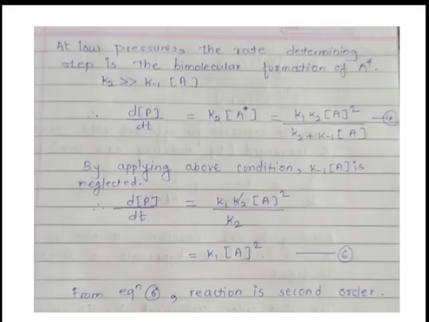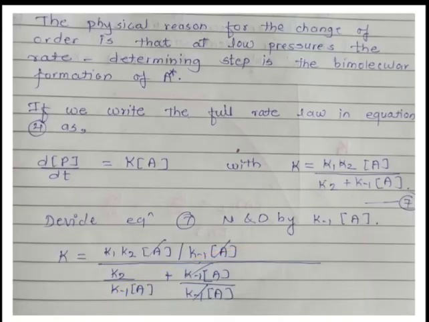Now, in equation number 6, the power raised is 2. That's why the order is 2. This change is because of the low pressure. The rate determining step is the bimolecular formation of A star. Now, if we write the full rate law in equation 4 as dP by dt equal to K into concentration of A.